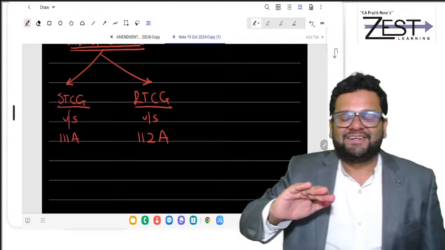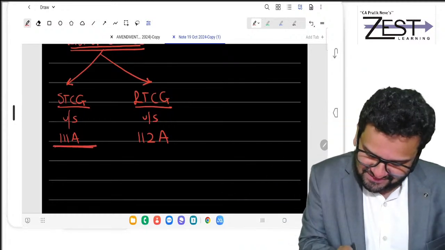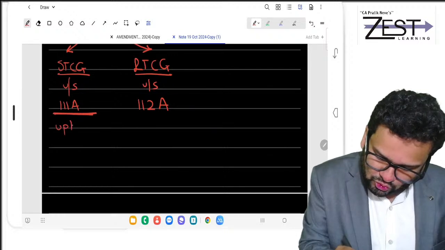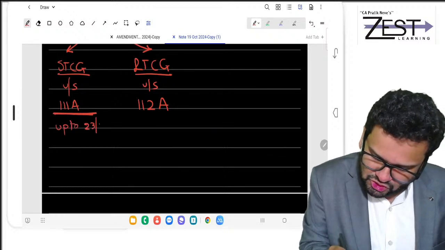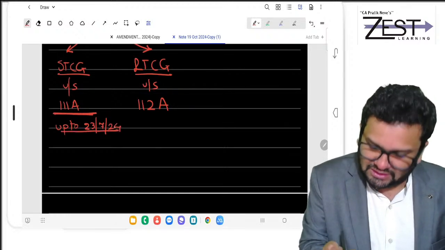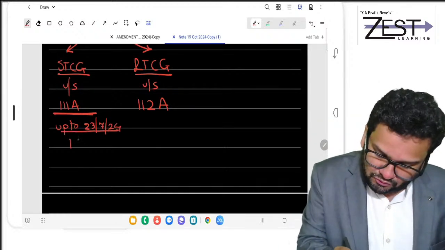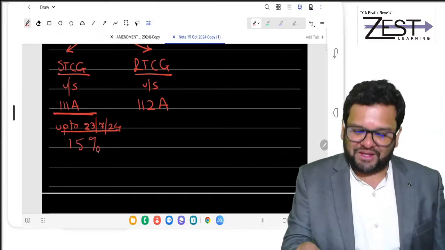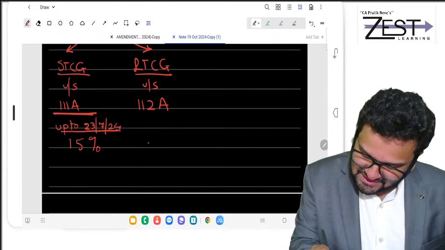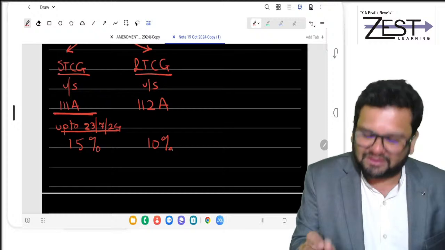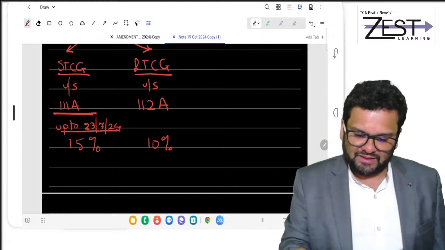Up to 23rd July 24, STCG was taxable at 15%, and LTCG was taxable at 10%.